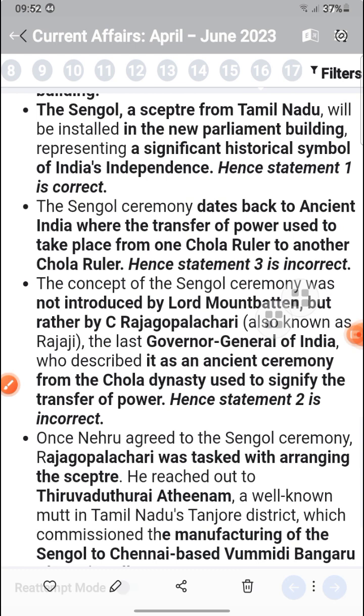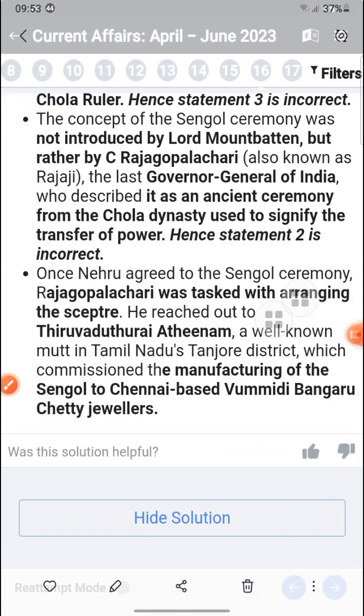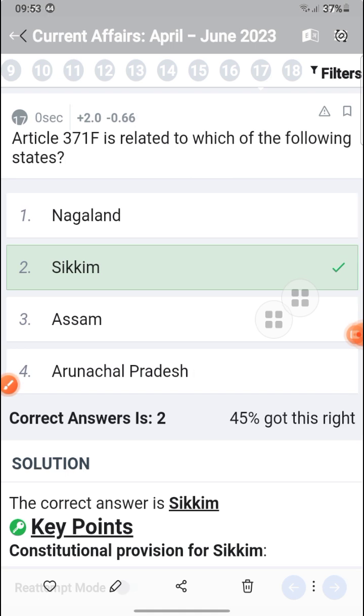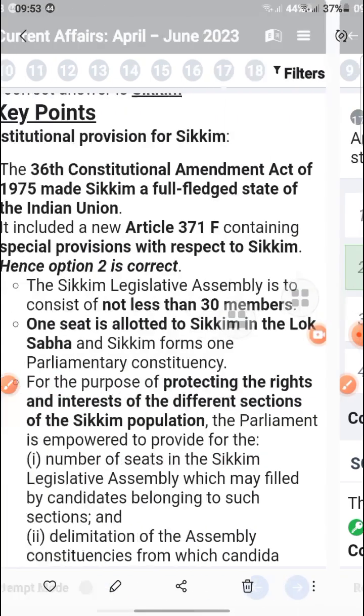Rajagopalachari was tasked with arranging the sculpture, and Tamil Nadu, well known for Thanjavur, commissioned the manufacturing of the Sengol from a Chennai-based jeweller, Bumidi Bangaru Chetty.